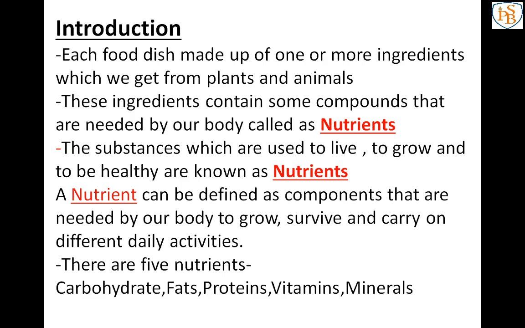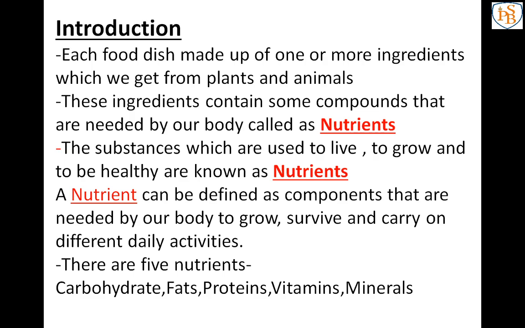So it is not a cycle, but you can say that they depend on each other. Without ingredients you cannot make your food dishes. If food dishes are not there, the meal is not ready, and if ingredients are not there, because plants and animals are not there, you cannot get the ingredients. So they depend on each other. We have learned that food dishes use many ingredients, not only one. We can use one ingredient, but actually we use more ingredients, which we get from plants and animals.